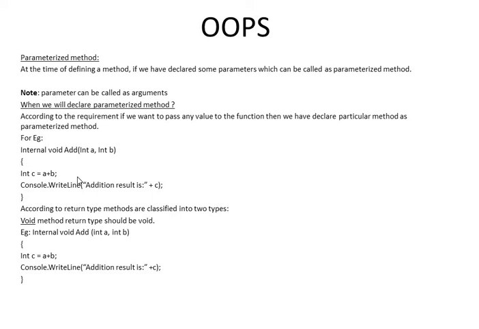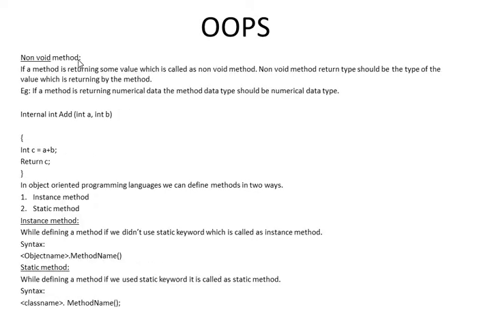And according to return type, methods are classified into two types. Methods can return some value back. A void method's return type should be void, which means a void method will not return any value. This is the example for a void method. Next we will go to the non-void method.